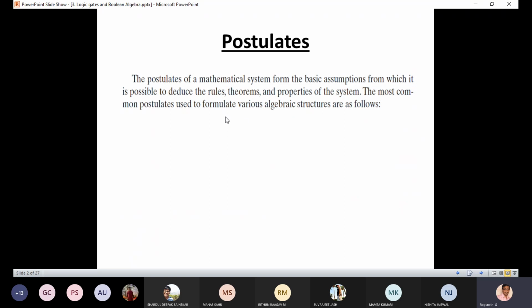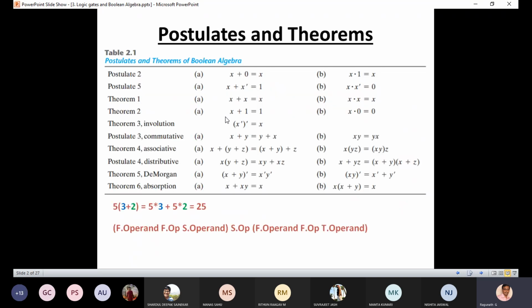The most common postulates I'll show you. So please take a snap of this. We will see them one by one. Have you taken the snap?